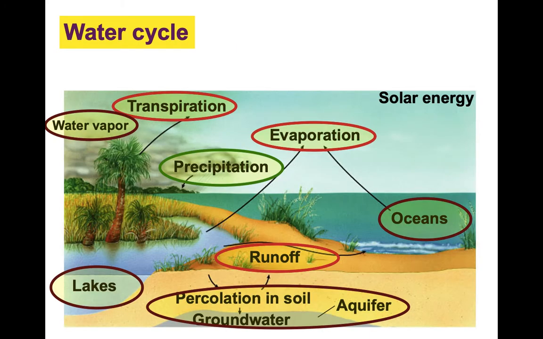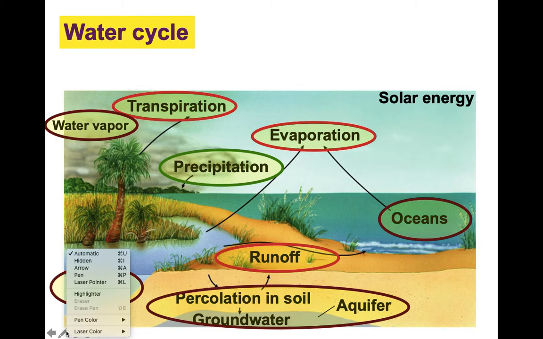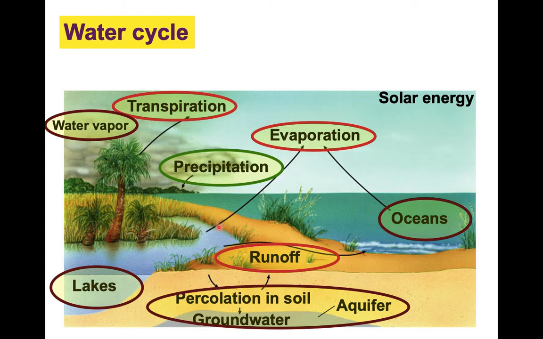All right, so let's look at evaporation. What is evaporation? Evaporation is when water from the bodies of water of our planet is turned from a liquid to a gas. Water is transformed from a liquid state to a gaseous state. That's evaporation.